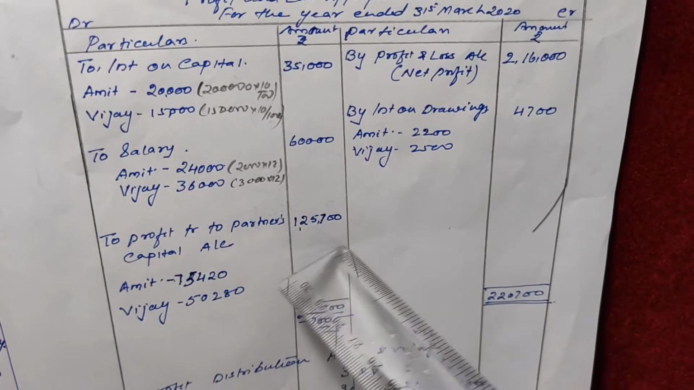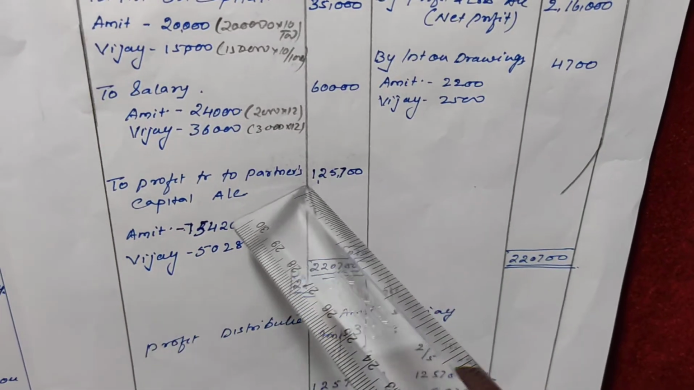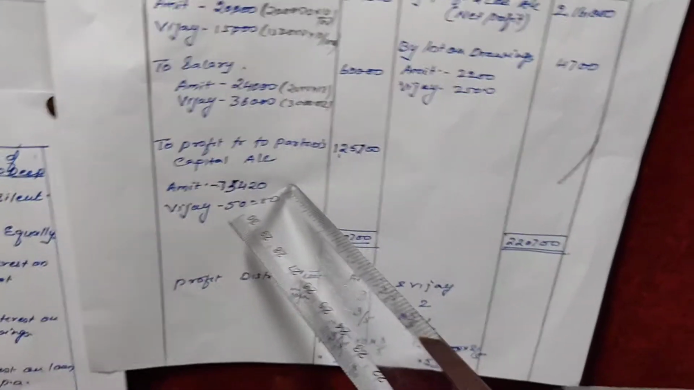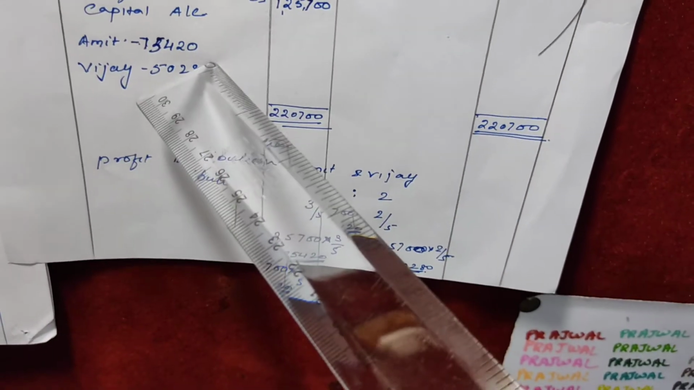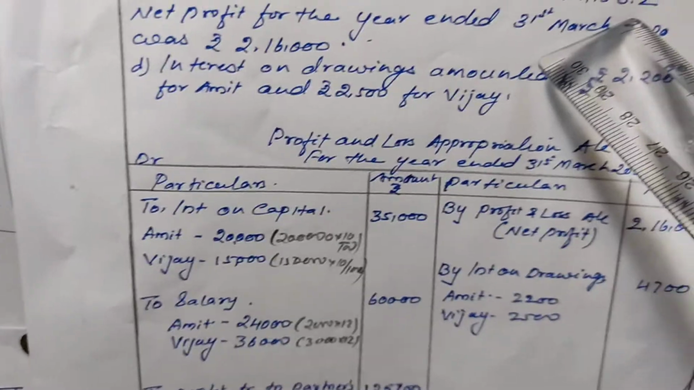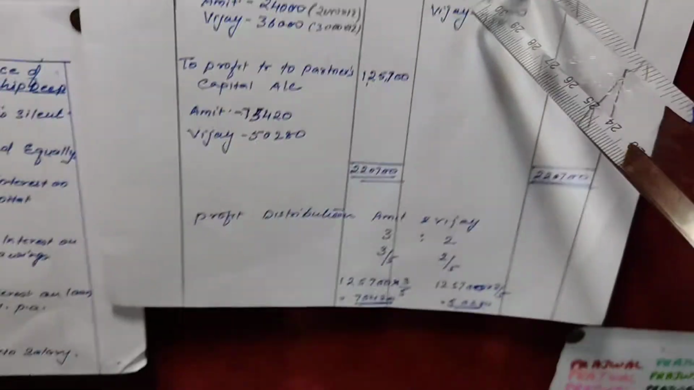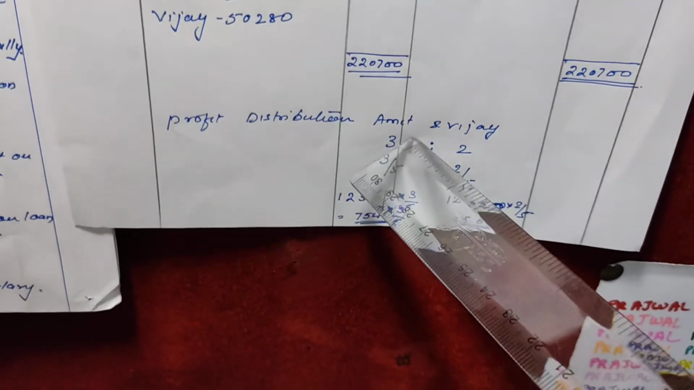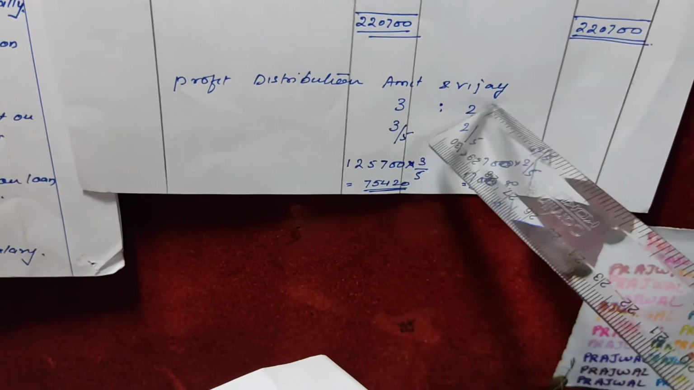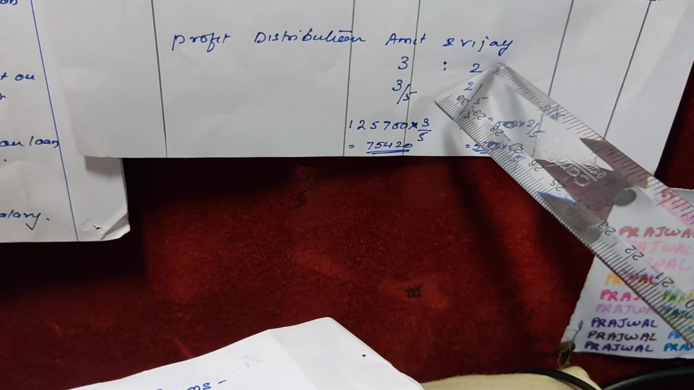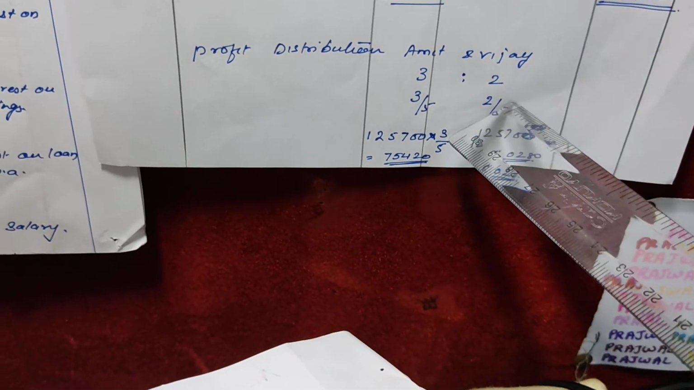Okay, so this divisible profit will be divided among the partners in their profit sharing ratio. Now we will see how this divisible profit is calculated. The profit distribution ratio was 3:2. The divisible profit was 1,25,700. Amit and Vijay's ratio is 3:2, so 3 by 5 and 2 by 5. How did we get 3 by 5? 3 plus 2 is equal to 5, so 3 by 5, then 2 by 5.